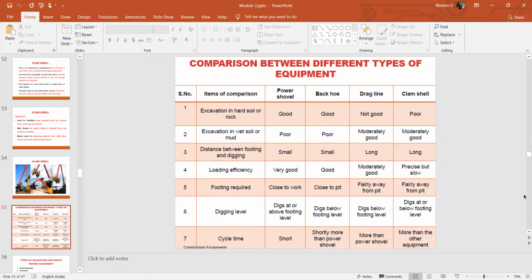Just take a screenshot or write down these points. Please make a note of these points. It's very important. You can use these points as the advantages and disadvantages for the particular equipments. Excavation of hard soil is good, that's an advantage. The backhoe also gives the same advantage, while excavation of hard soil is not possible with another type, and that is a disadvantage. You can write these points as advantages and disadvantages, right?